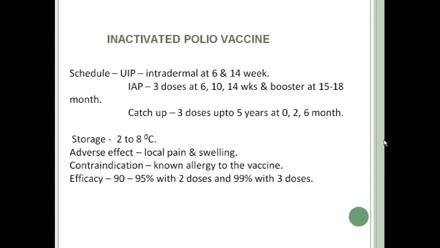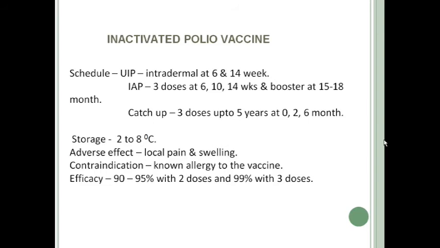The schedule for inactivated polio vaccine in UIP is 2 doses, at 6 weeks and 14 weeks, and it is intradermal. Whereas IAP recommends 3 doses at 6 weeks, 10 weeks and 14 weeks, and a booster dose at 15 to 18 months.